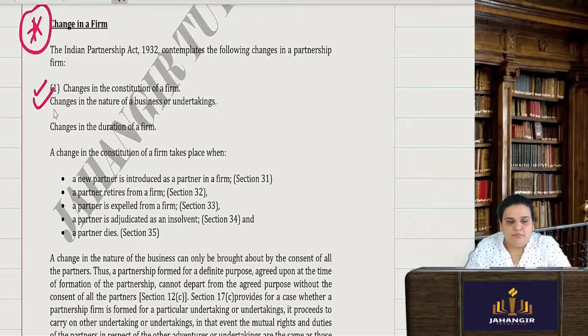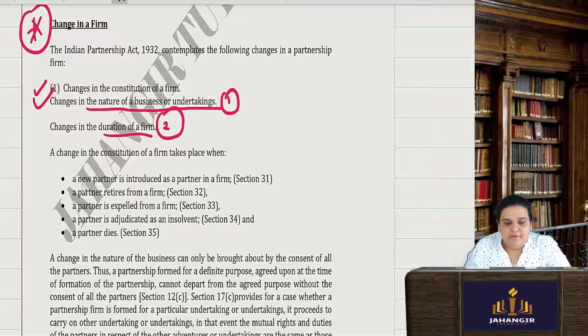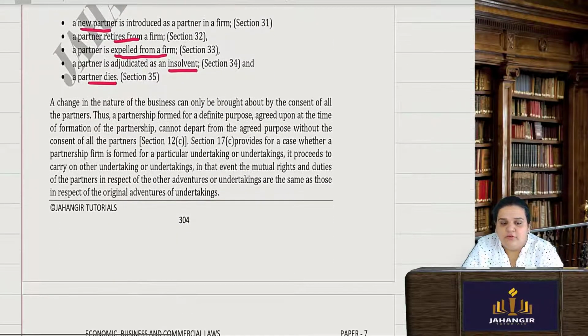Say suppose there are changes in the nature of the business or undertakings. They have changed the type of business they are going to conduct, or they have changed the duration of their firm. Another type: if I am adding a new partner in my firm, there will be a change in the constitution of my firm. If a partner retires, then again there will be a change in the constitution. If a partner is expelled, removed, becomes insolvent, or dies, then I will say there is a change in the constitution of the firm.